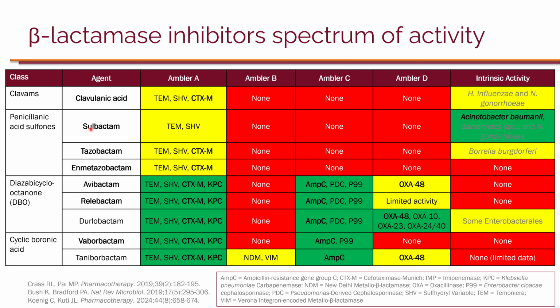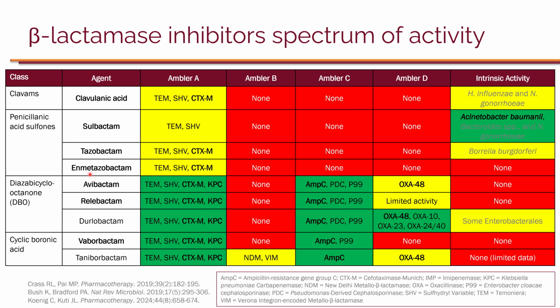Then we have sulbactam, which is not the best for ESBL, so it doesn't have good activity against CTX-M. It has some activity against TEM and SHV. It does not have activity against class B, C, or D. But most importantly about sulbactam, unrelated to beta-lactamases, it has intrinsic activity as an antibiotic against Acinetobacter baumannii. Tazobactam also can inhibit ESBLs, including CTX-M, but has no activity against class B, C, and D.